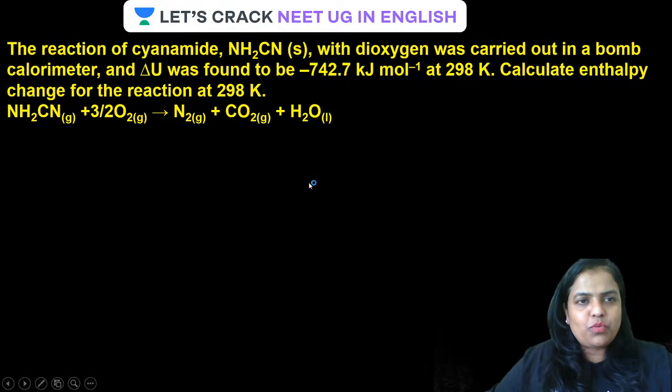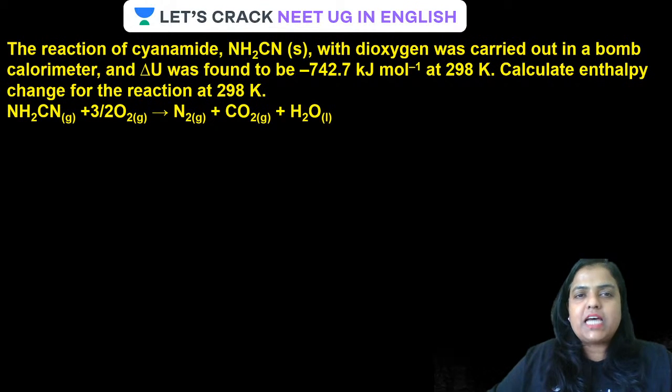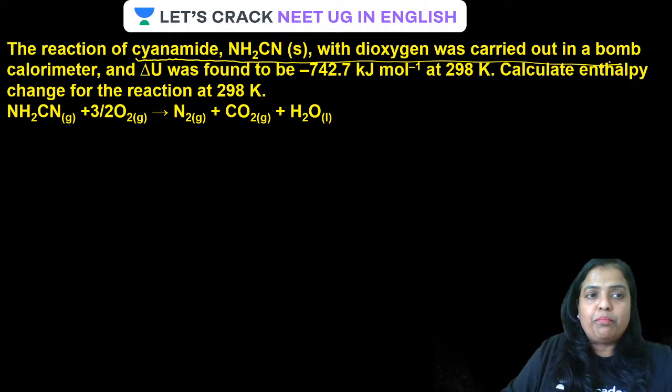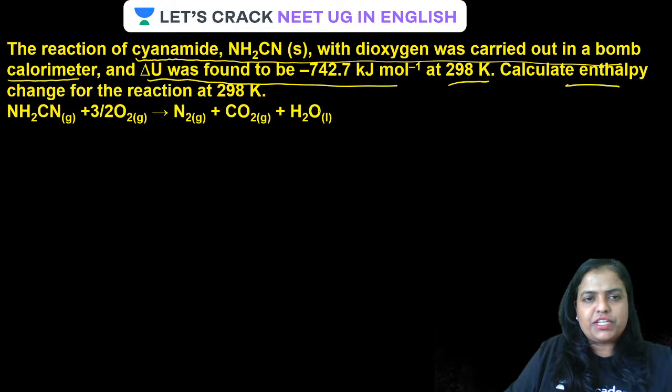Now, guys, the next question: the reaction of cyanamide with dioxygen. I'm repeating, the reaction of cyanamide with dioxygen was carried out in a bomb calorimeter, and delta U was found to be this value at 298 Kelvin. Calculate the enthalpy change for the reaction. Very simple question, guys.